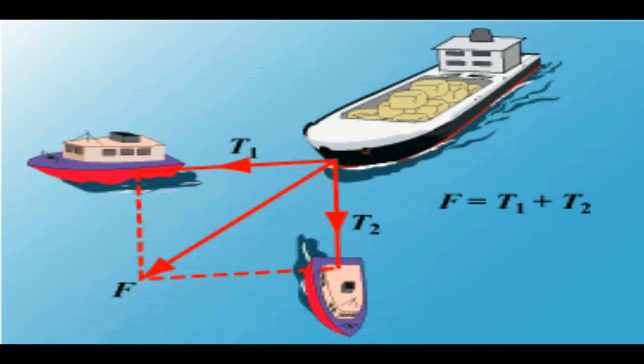When two or more forces act on the same body, they give rise to what we call the resultant force. Let's try to explain it more clearly using an example. From this image you can see that the two small boards are pulling the bigger board. The forces given by the two boards are T1 and T2. The resultant force given by them will be along F. As you can see, the big board will be moving along F.